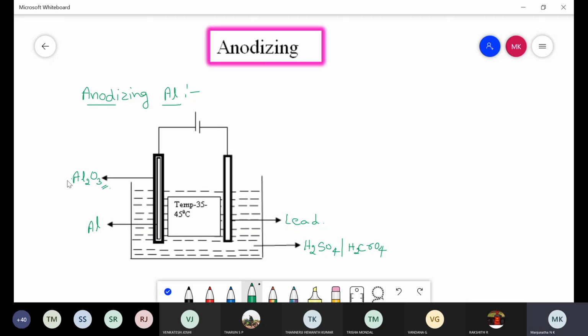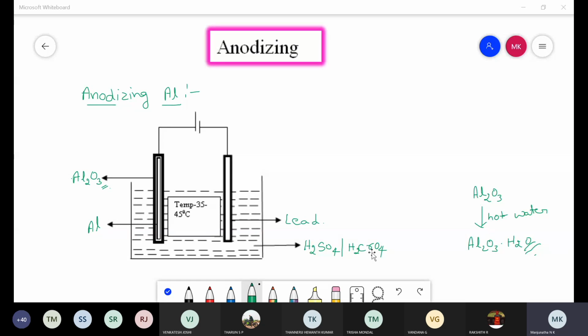The aluminium oxide layer that is formed is unstable in nature. Therefore, this aluminium oxide layer is immersed in hot water, which gives a hydrated aluminium oxide layer. Now coming to the reactions observed in this anodizing of aluminium.